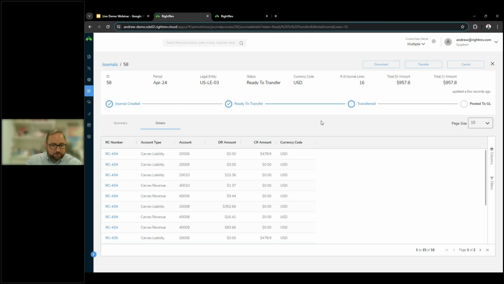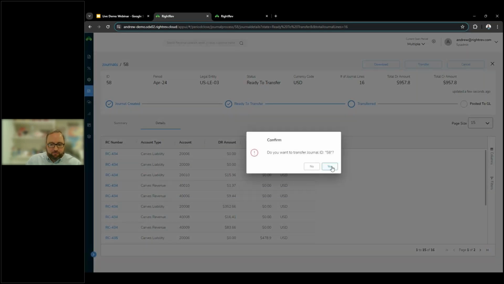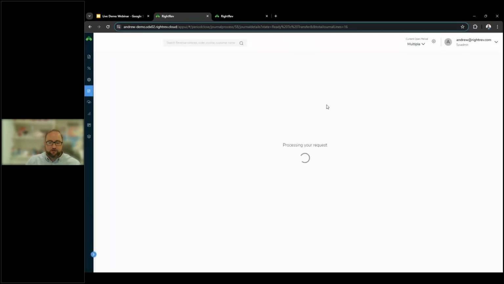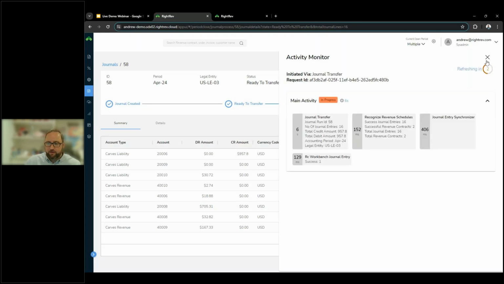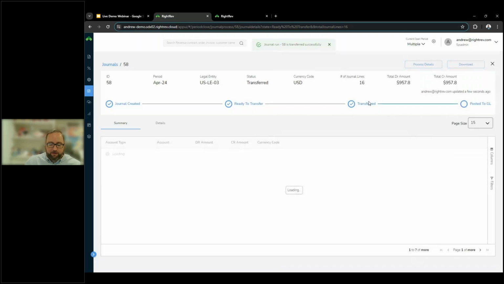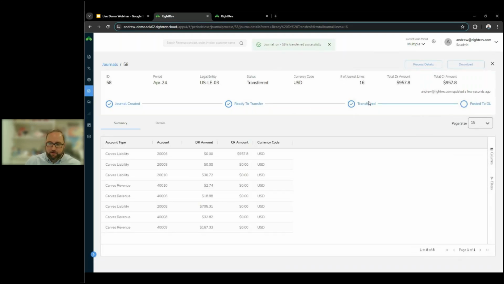Once you've reviewed things, the actual posting process would be clicking this transfer button. This is what would actually transfer this journal entry from RightRev to your ERP for posting. When we build out that integration, we would then be pulling in a status from your ERP, letting us know whether this is posted or if there was an error. And then there's going to be that unique identifier to always refer entries from your ERP to RightRev.